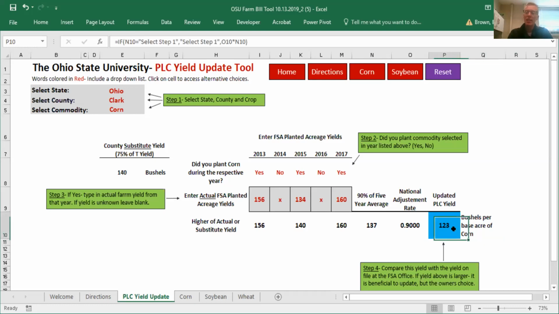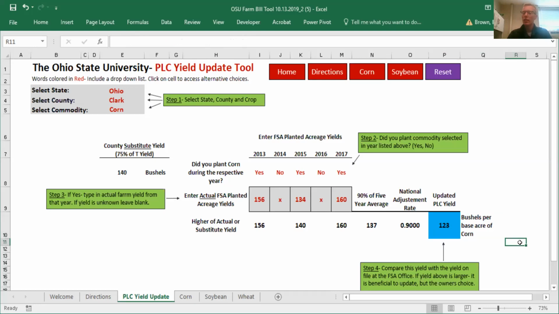If this yield update gives you a higher PLC yield, you might want to consider the update just from the fact that depending on what these yields are determines how big of a PLC payment you get. The higher yield results in a higher payment. And so for most producers, we figure that if they are given the chance for a higher yield, that they will take it. Again, this is your decision. You do not have to update if you do not want to.